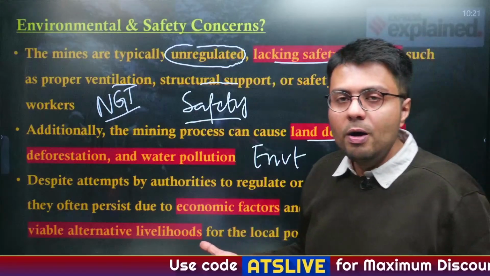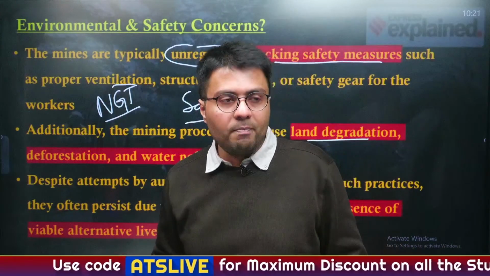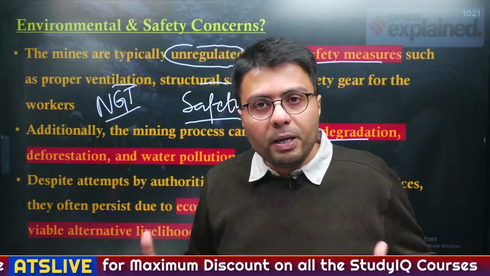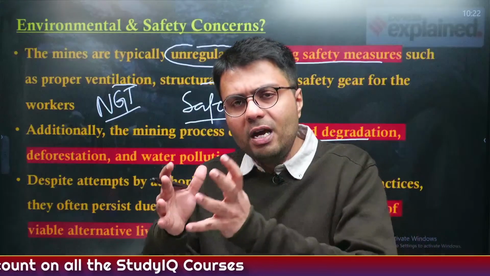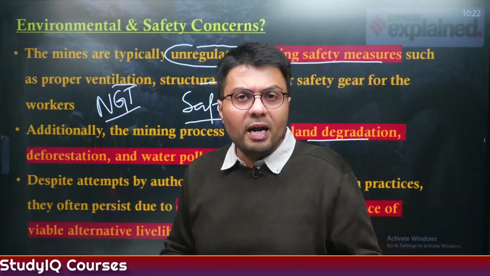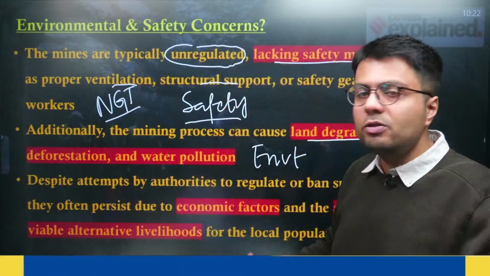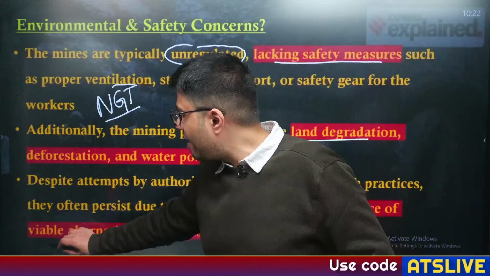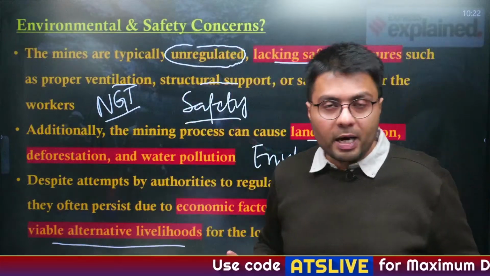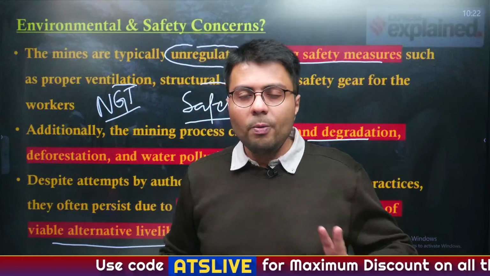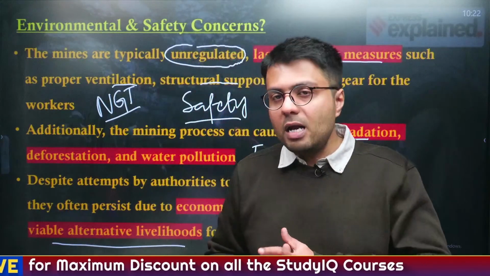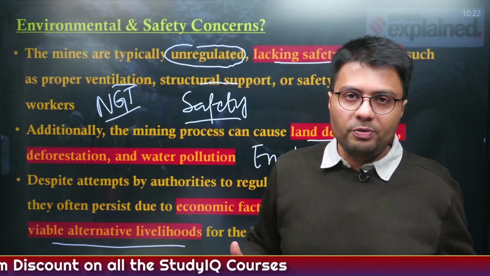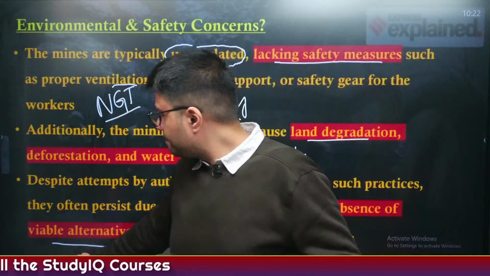Why, I told you? Because it makes economic sense for them, because you cannot undertake open cast mining and other mining methods to mine horizontal seams. Only economically viable process is the rat hole mining. And there is also no viable alternative livelihood available to the rat hole miners. So these are the two reasons why, despite banning by the authorities, such practices are still prevalent in the northeastern part of the country. Understood?